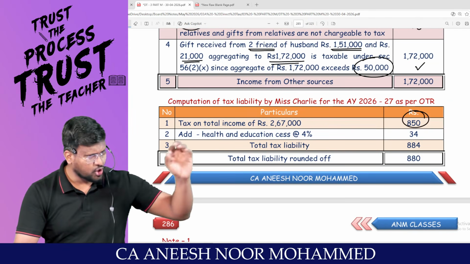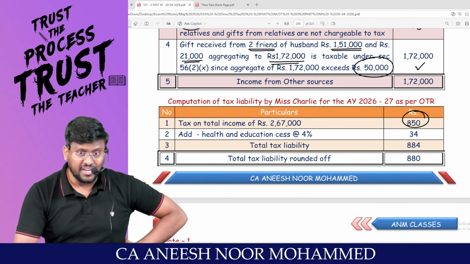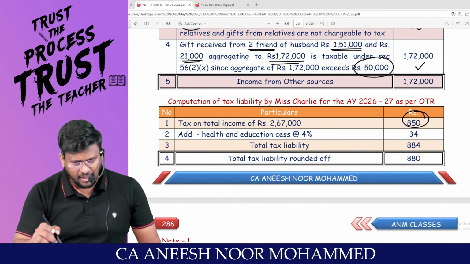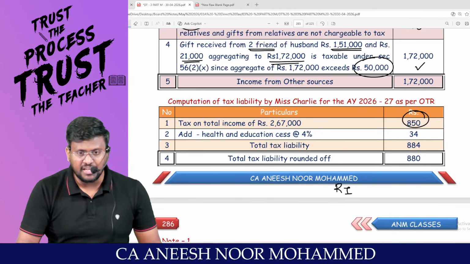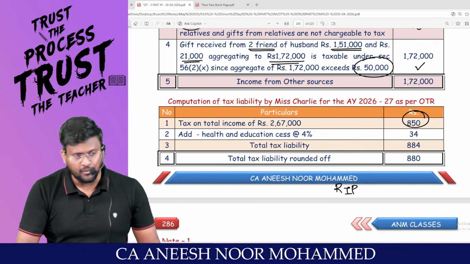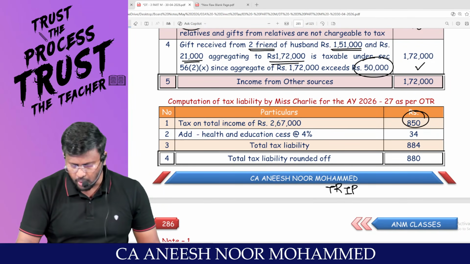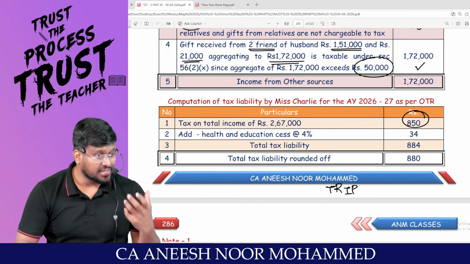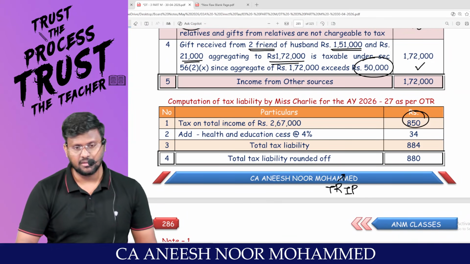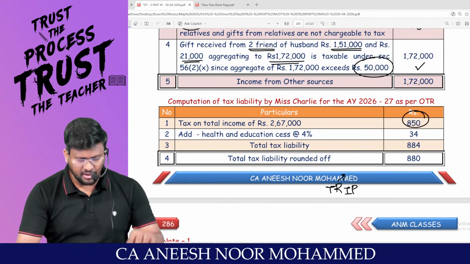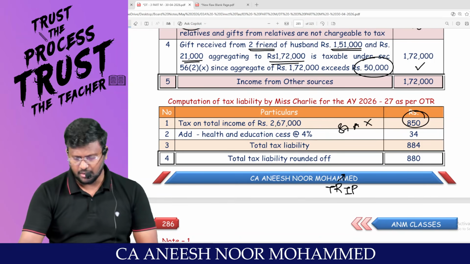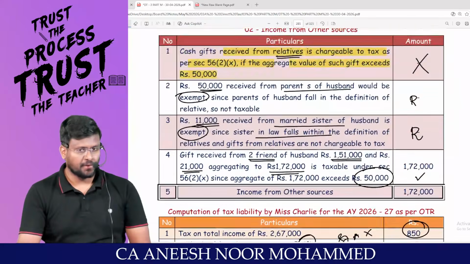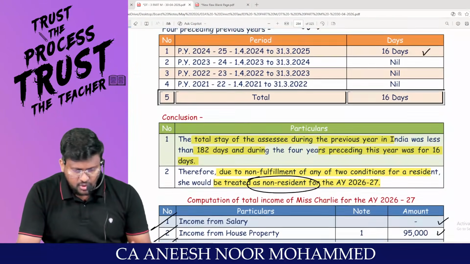Can a non-resident enjoy 87A rebate? No. 87A, what is the code word I said? Assessee should be a resident. Assessee should be an individual. Then the government will give you a TRIP. Are you agree with me? If your total income is less than 5 lakh. TRIP is the code word. Sir, assessee should be a resident. Since assessee is a non-resident, they are not entitled to claim 87A rebate. On this, with 4% cess, the tax liability is 884, which will be rounded off to 880. Any problem? First part of the question comes to an end.